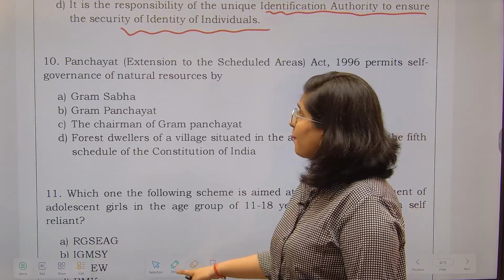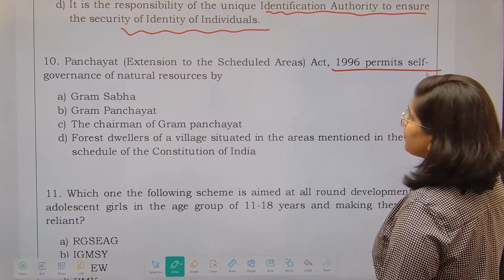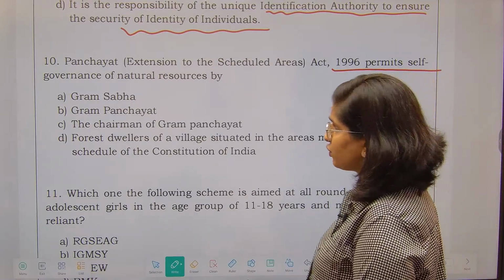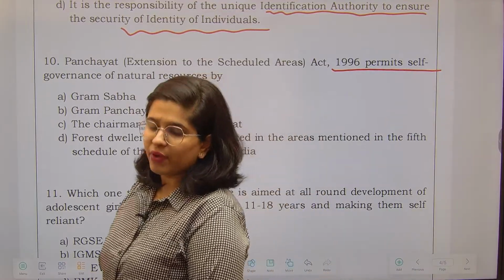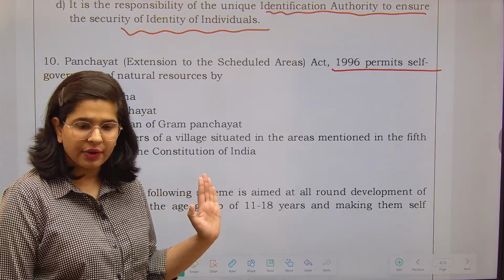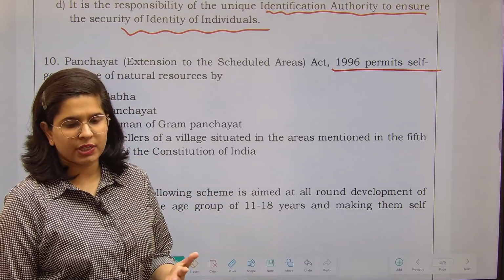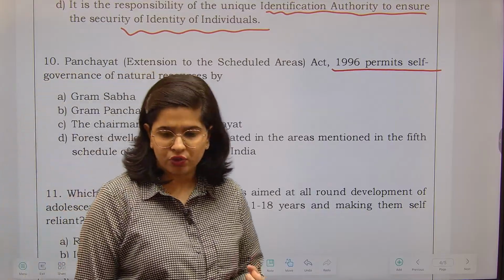Now next is: Panchayat Extension to the Scheduled Areas Act 1996 permits self-governance of natural resources by... We have discussed this particular act very recently in our videos, right? Why this act has been made, for whose benefit. This act was made for the benefit of your tribals.